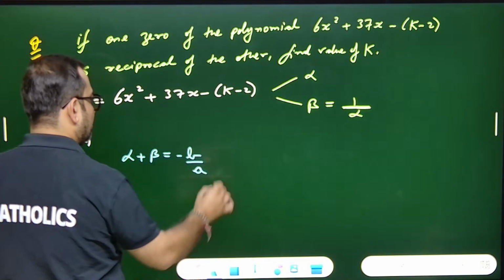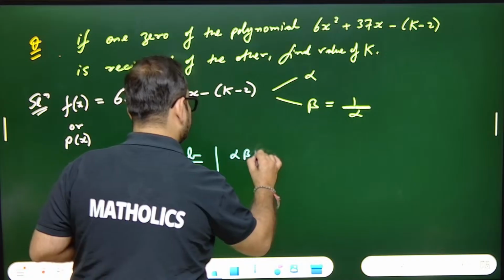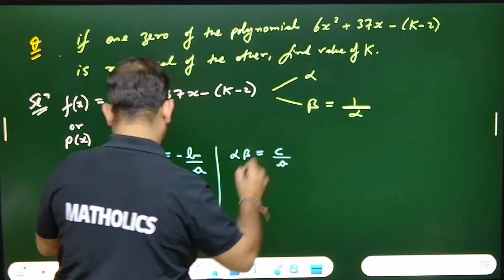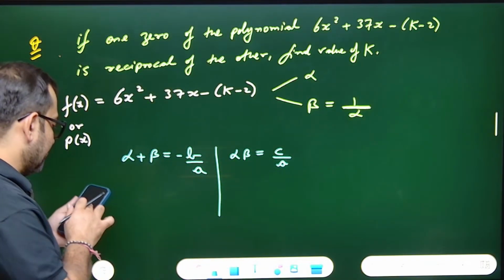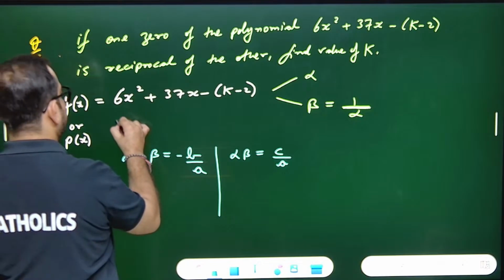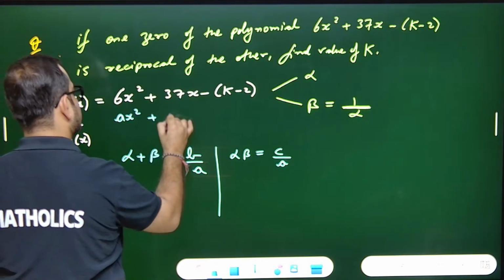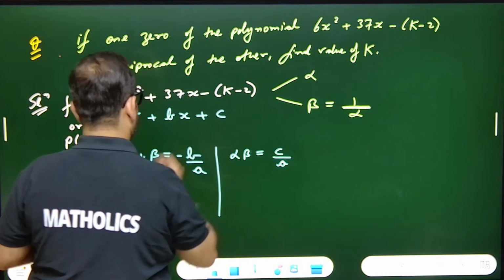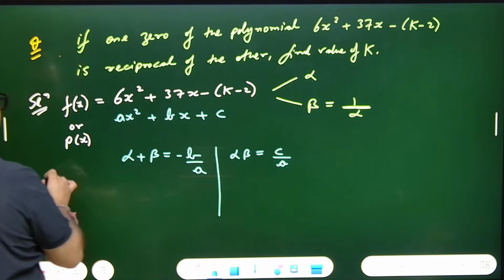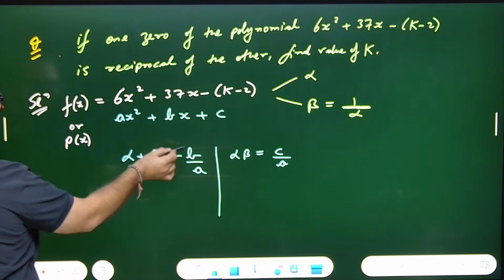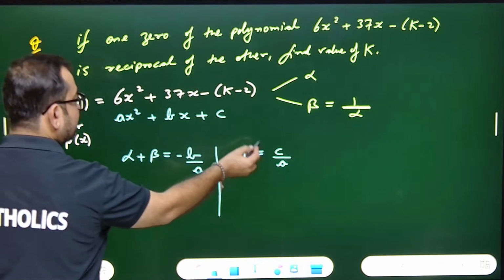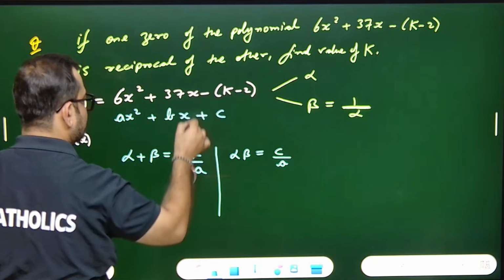And alpha beta is equal to c upon a. What is the value of a, b and c in this question? If I compare it with ax square plus bx plus c, what's a? A is equal to 6. What is b? B equals 37. What is c? C equals minus of (k minus 2).